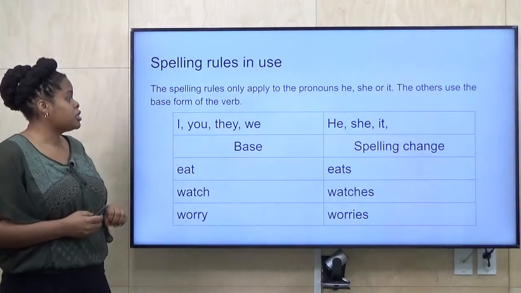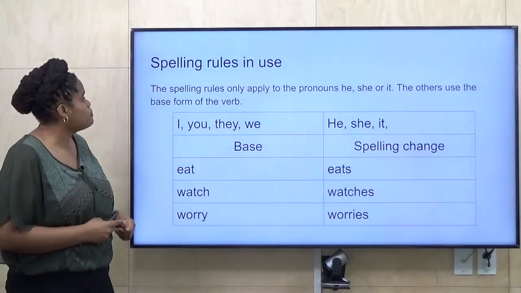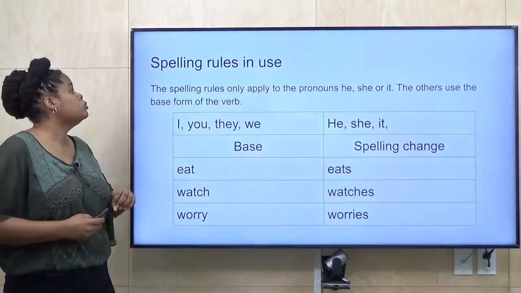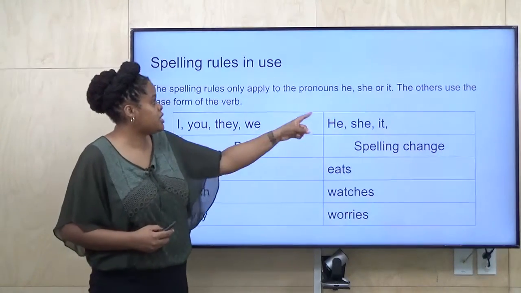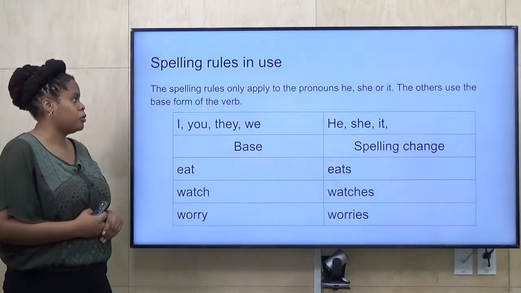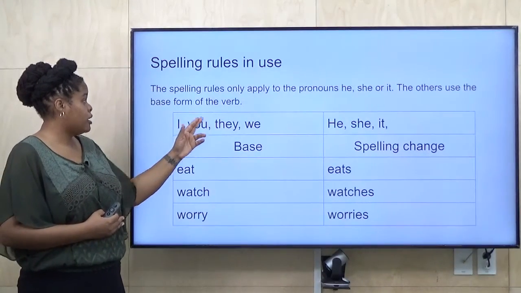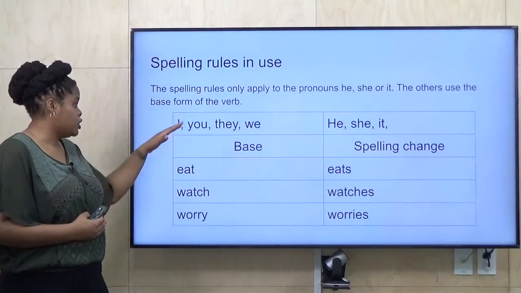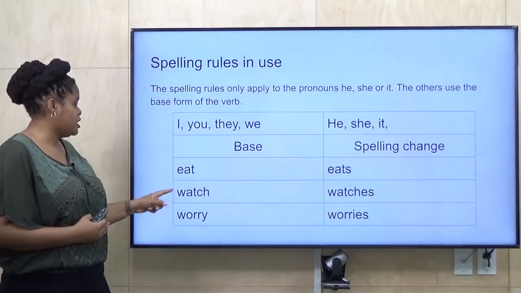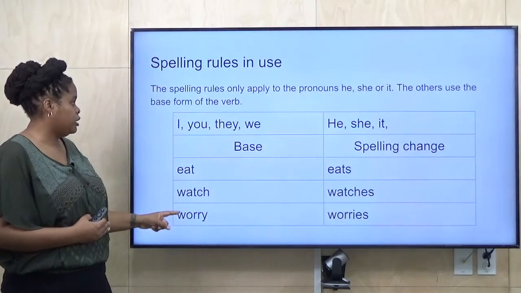Okay, so spelling rules in use. Here is a chart to make it a little easy to understand. The spelling rules only apply to the pronouns he, she, or it. The others use the base form of the verb. So if you are using the subject I, you, they, or we, you're going to use the base. I eat. You watch. They worry.